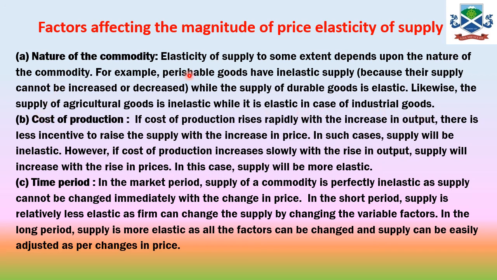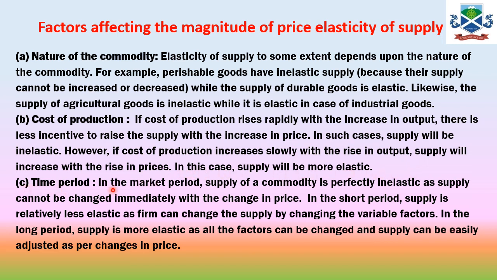So for perishable goods supply is inelastic, for durable goods supply is elastic, for agricultural goods supply is inelastic, for industrial goods supply is elastic. Next, cost of production. If the cost of production rises rapidly with the increase in output, then there is less incentive to raise the supply with the increase in price. In such cases, supply will be inelastic. However, if the cost of production increases slowly with the rise in output, the supply will increase with the rise in price, and in this case, supply will be more elastic.